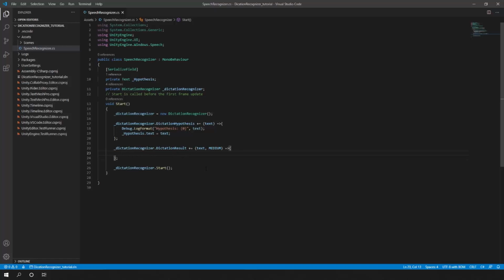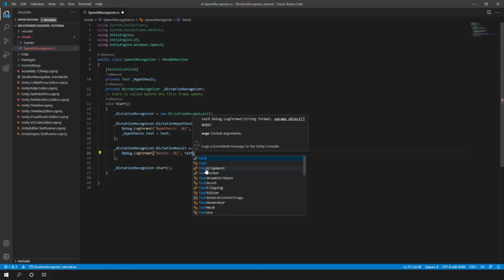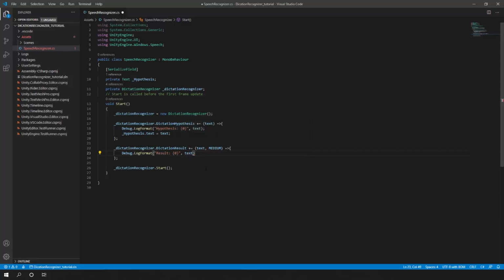Okay, now that I have that, I will go into printing back into the console log format, and I will say this is my result. And I will open keys once again and give the argument, that's my text, in this case the final result.